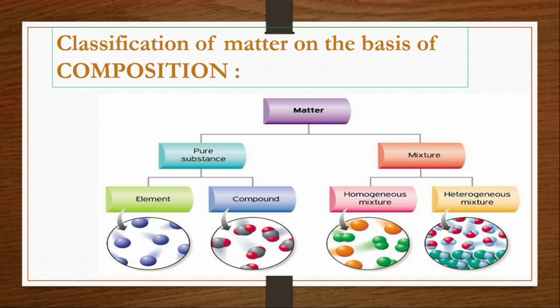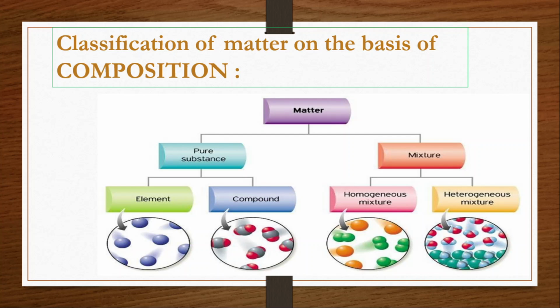The whole of the matter is of only one type of substance, or throughout that matter, a uniform composition is seen. When we say it is uniform, the uniformity is maintained throughout the matter.